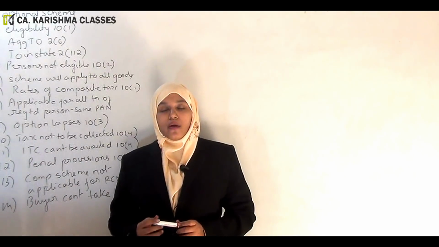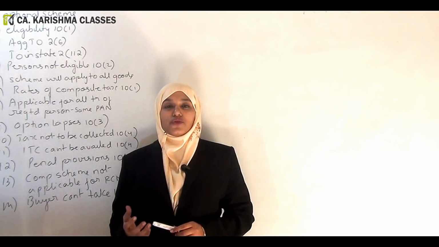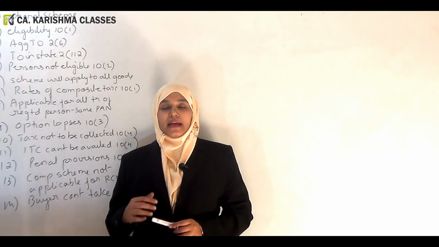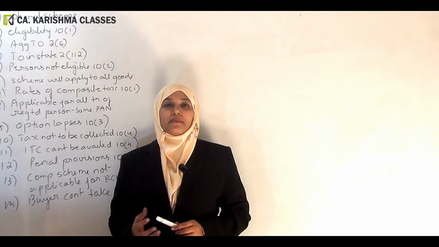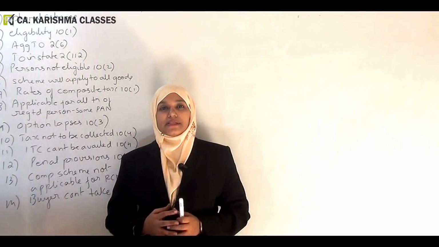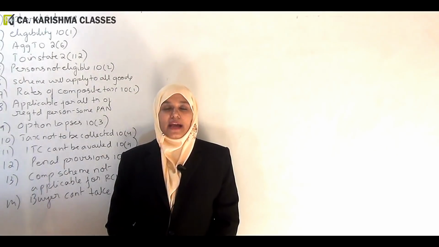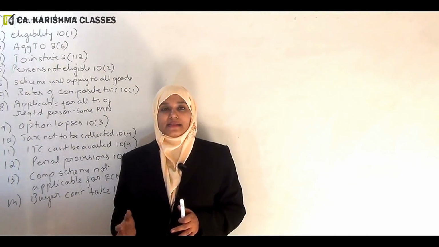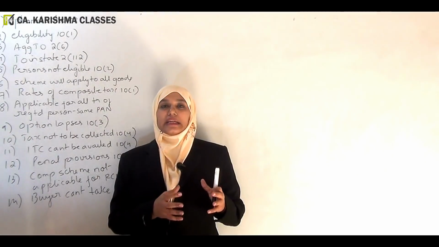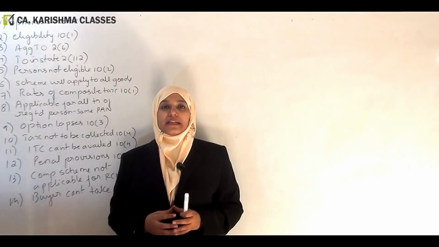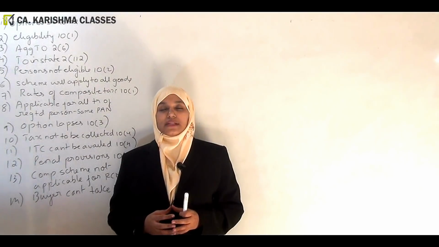Now, all our old students, we used to hear about this composition scheme even in VAT. If you recollect, a regular taxpayer is overburdened with so many compliances. He has to file a monthly return, he has to pay monthly taxes, and the procedures are a little elaborate for him. Detailed records are needed.